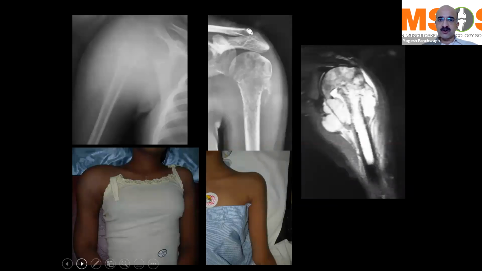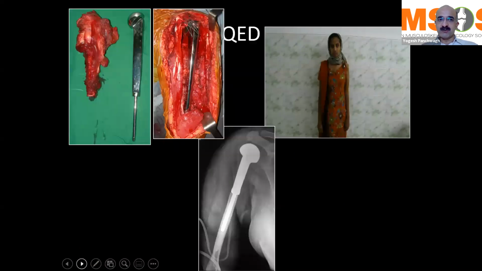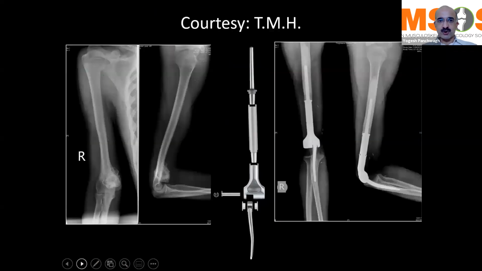Proximal humerus is another common site where you can get osteosarcomas and Ewing sarcomas, especially in the late teens. And these are the cases again where you can give proper neoadjuvant chemotherapy, resect the tumor, and reconstruct using a prosthesis. Now, in the proximal humerus, the difference is that most of the time we have to resect the axillary nerve and quite a good amount of deltoid along with it, and that leads to a complete loss of shoulder range of movement in these particular cases. But the elbow and the hand function remains good, and the patients typically do much better. So these prostheses in the proximal humerus keep on functioning only as a spacer, but that is much better compared to a shoulder disarticulation.